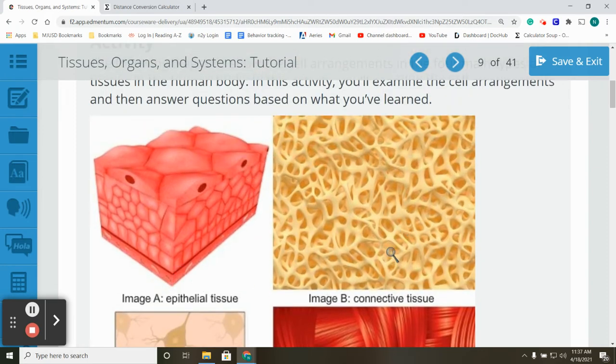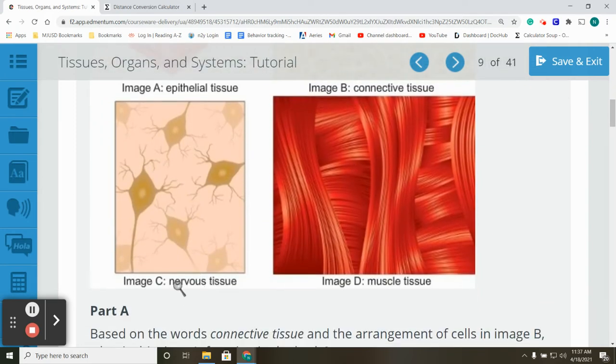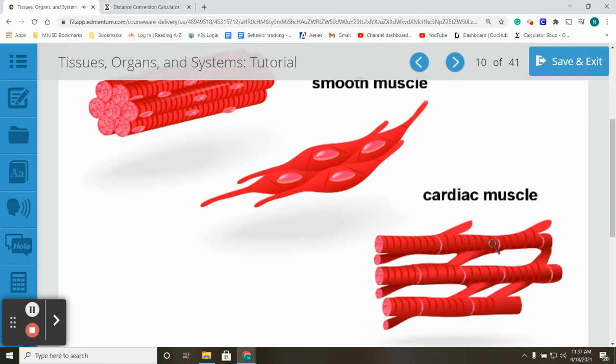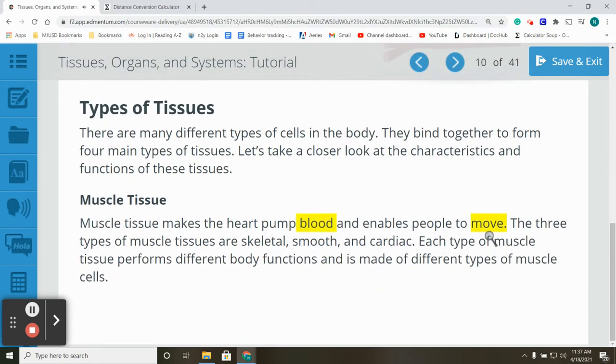Epithelial, connective, nervous, and muscle tissues. Types of tissues. There are many different types of cells in the body. They bind together to form 4 main types of tissues. Let's take a closer look at the characteristics and functions of these tissues.